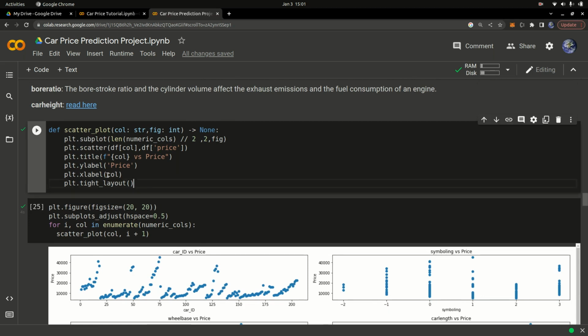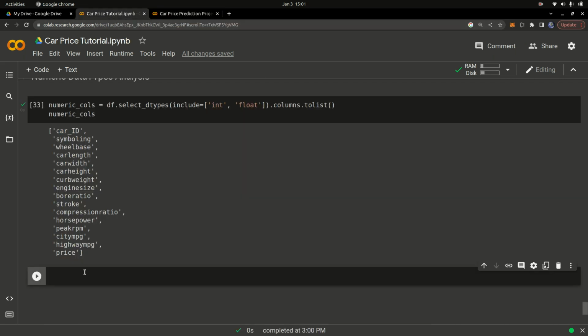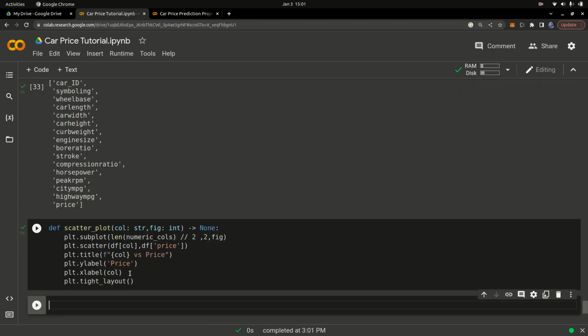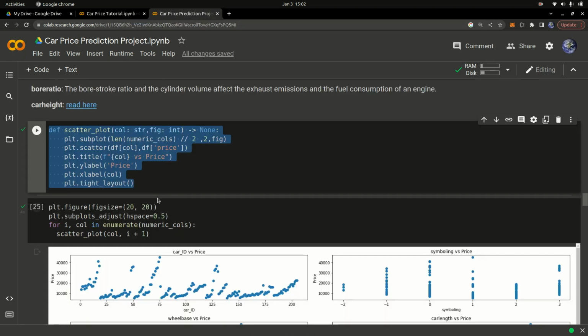So I'm going to simply copy this and paste it right here, so I can do some analysis on the numeric columns. So what does this function do? This function simply plots a scatter plot. We're going to call this function on the numeric columns, and that's going to plot for us a scatter plot of all the numeric features.